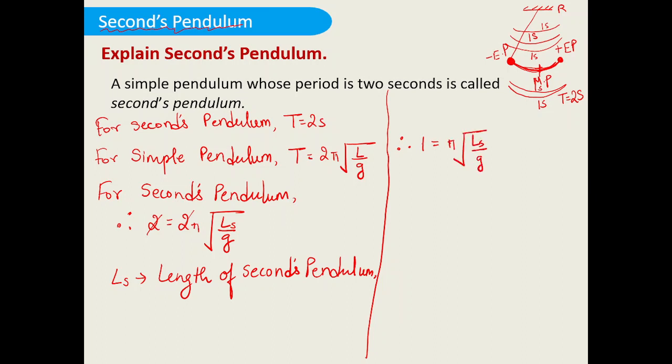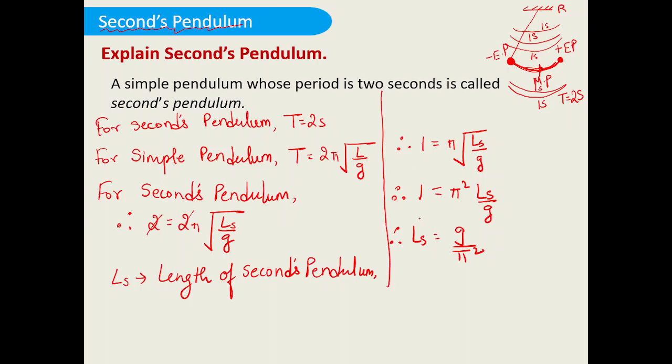We are interested in getting the value of Ls, so we'll take the square on both sides. So 1 square is 1, which is equal to pi square into Ls divided by g. So what is the value of Ls then? Ls is equal to g divided by pi square. That is, Ls is equal to g divided by pi square. So this is the length of the seconds pendulum.